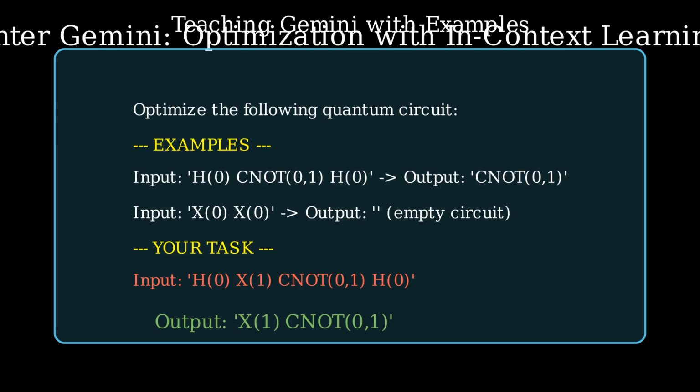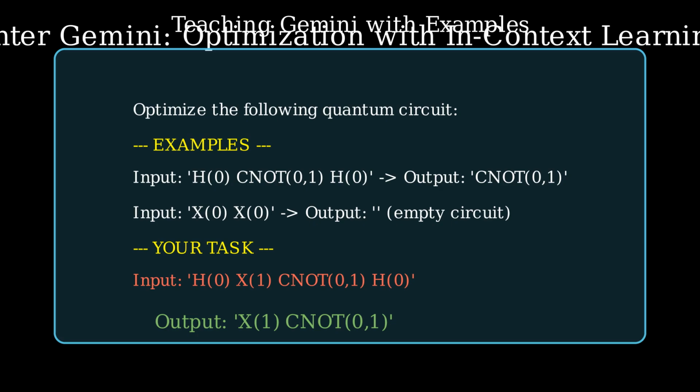Okay. Then the system builds a prompt for Gemini. Yeah. But it's not just your circuit. It strategically includes these in-context examples, pairs of unoptimized and optimized circuits. The showing the apprentice part. Precisely. And these examples are critical. They're explicitly defined in the project.